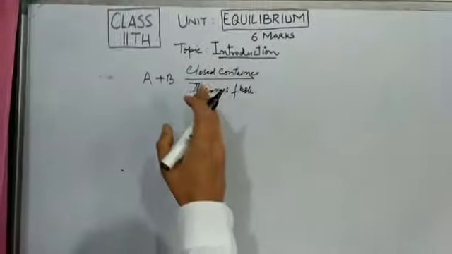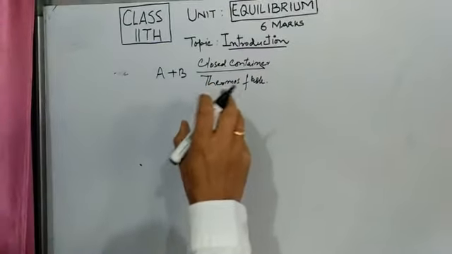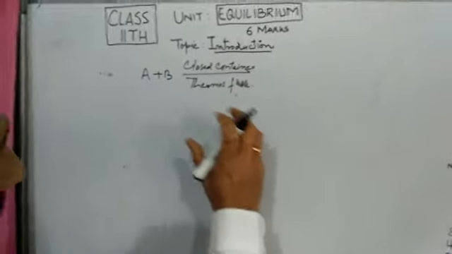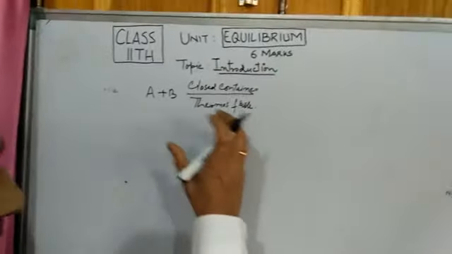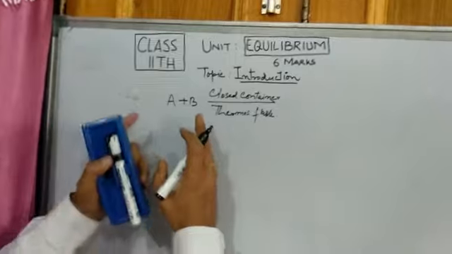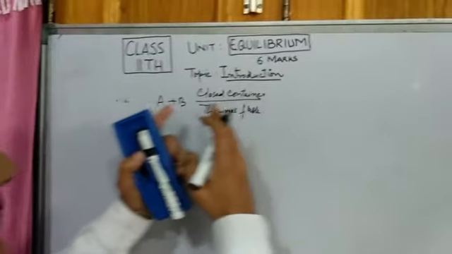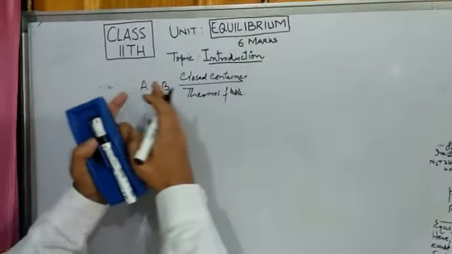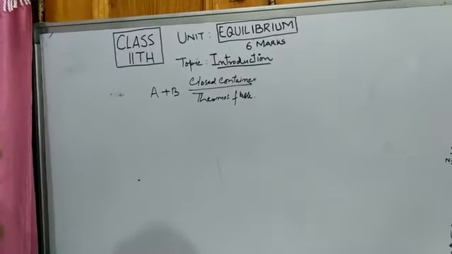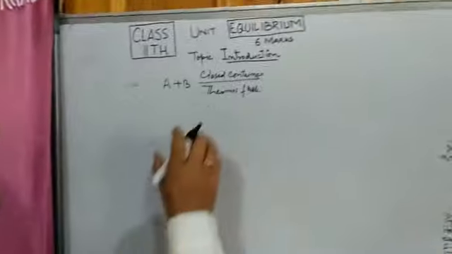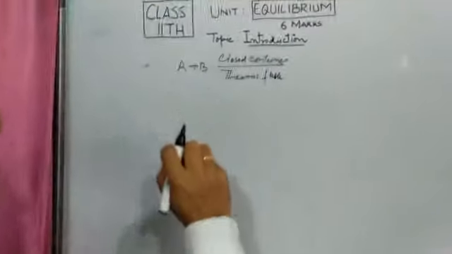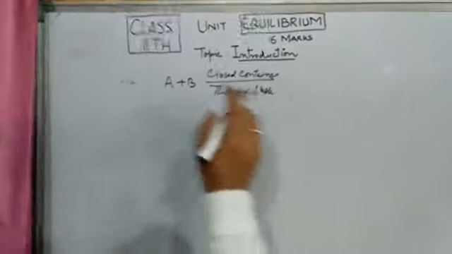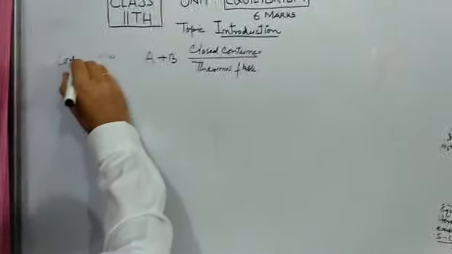Let me put it like this: in closed containers, when reactions take place in an insulated atmosphere, reactants may react and form products, but products may again form the reactants, and even the concentration becomes constant. The concentration may become constant in reactants and products at constant temperature and pressure.